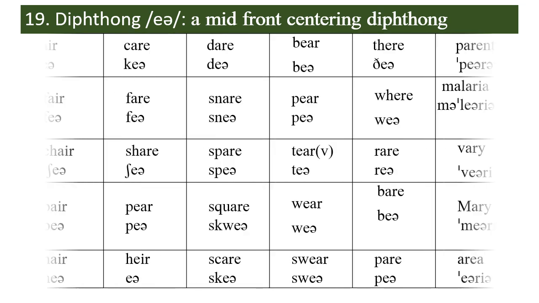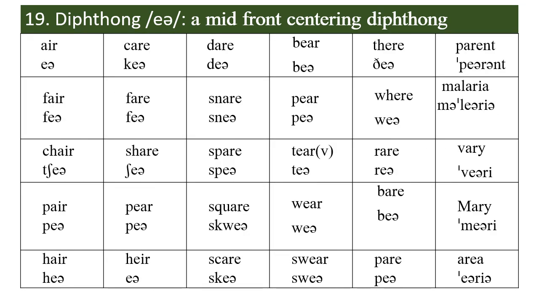It occurs in A I R, in air, in fair, in chair, in pair, in hair, in A R E in care, in fair, in share, in E A R in pair, in E I R in air. Heir is pronounced exactly the same way as air. They are homophones, and it occurs in A R E in dare, in snare, in spare, in square, in scare.